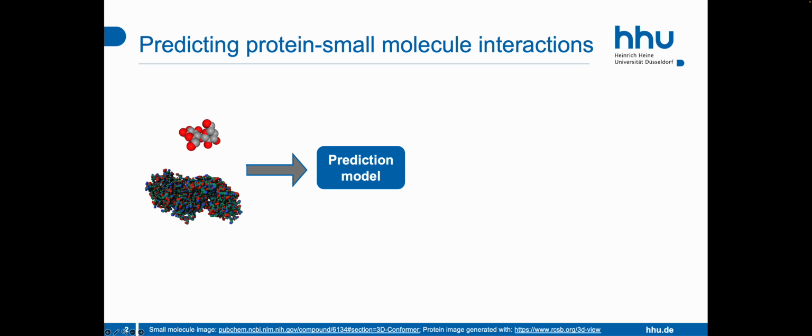As I said, we are now interested in predicting different kinds of interactions between proteins and small molecules. This means we want to use information about the protein and the small molecule, and we want to be able to predict in which way those two molecules interact. But why is it even relevant that we can predict such interactions for proteins? On the one hand, proteins, in particular enzymes, play a crucial role in cellular metabolism, and hence knowing the function of enzymes is important in medical and pharmaceutical research for the study of metabolic diseases and drug development, and this requires knowledge about the interaction of proteins and small molecules.